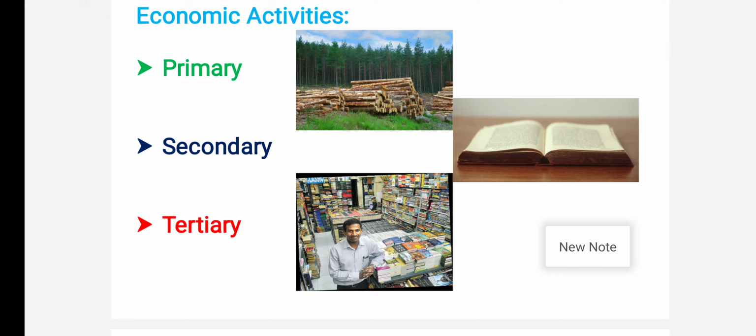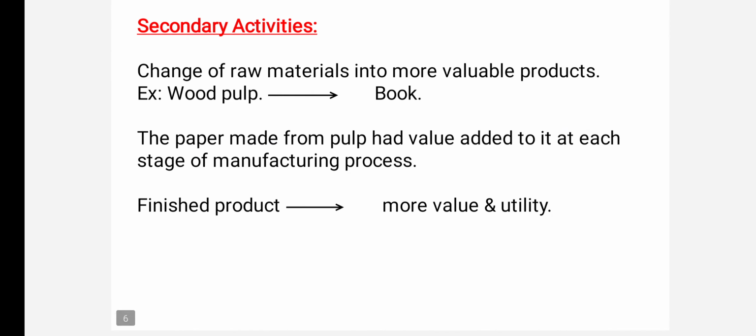Primary activities, children, people produce the raw materials from the natural resources, and these raw materials which we get from the primary sector can be processed in the secondary sector. Okay, and the people who process these, after finishing their processing, transport them to the markets and to the shops. So that's called the tertiary sector. And among the above economic activities, we are going to discuss in detail the secondary activities.